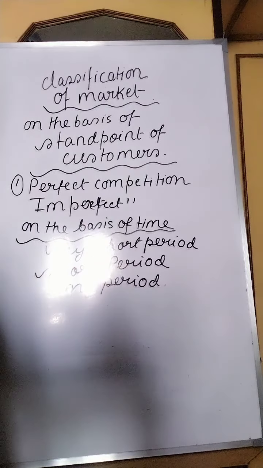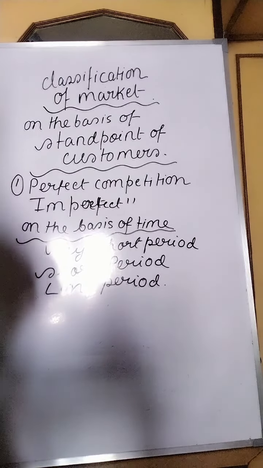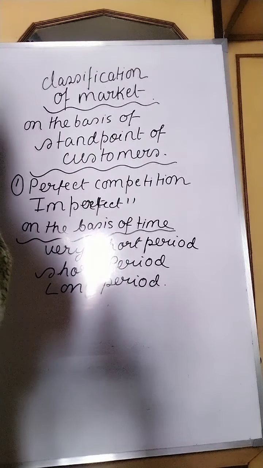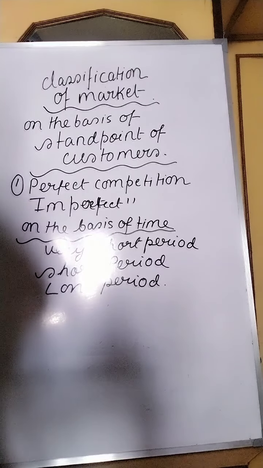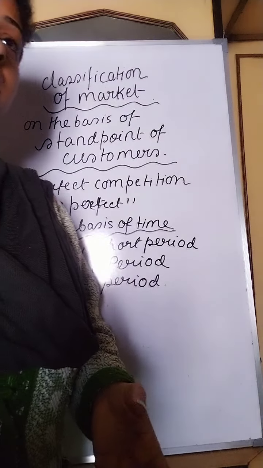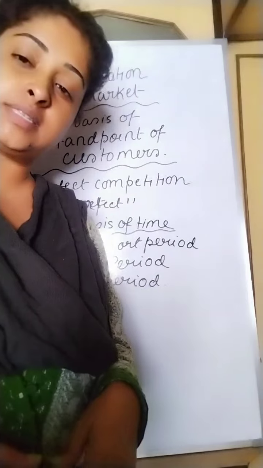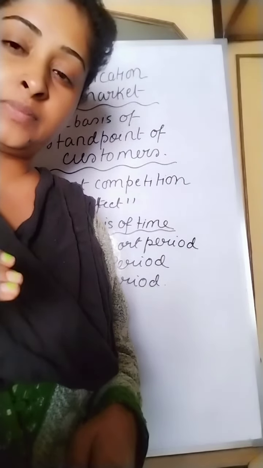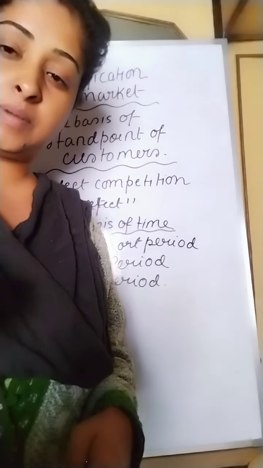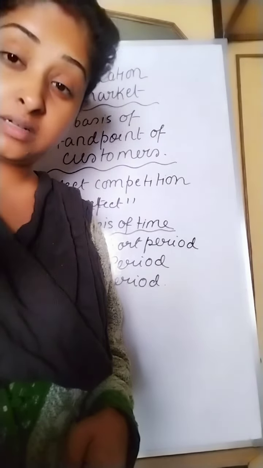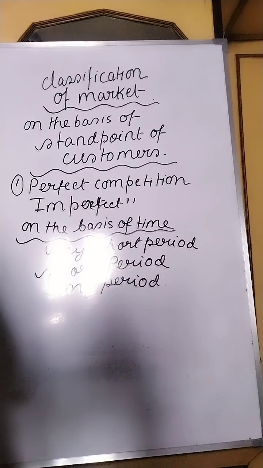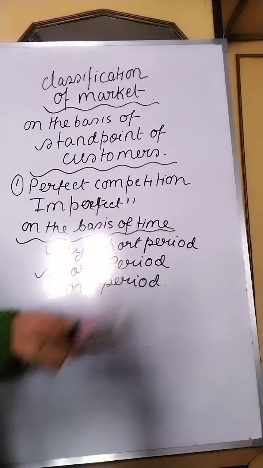Now comes the short period market. Now what is short period market? This is a market where supply can be adjusted with the demand up to an existing capacity. That means beyond that, supply and demand cannot be adjusted. Up to a certain point, supply can be adjusted as per demand, and accordingly price can be kept up to a certain point, but beyond that point it is not possible. So supply can be adjusted with the demand up to an existing capacity in a short period.